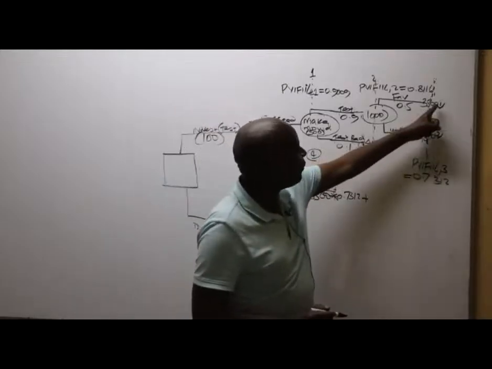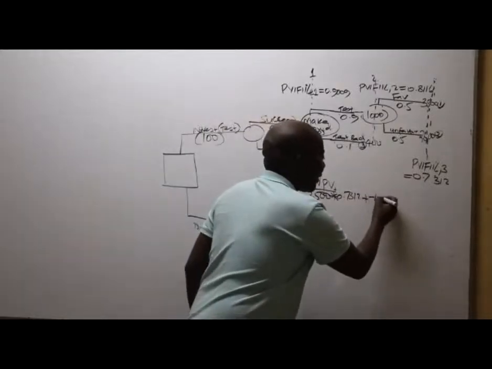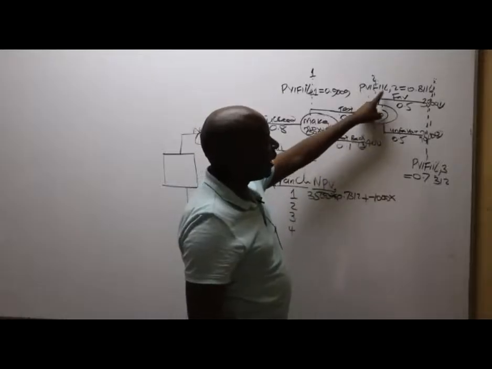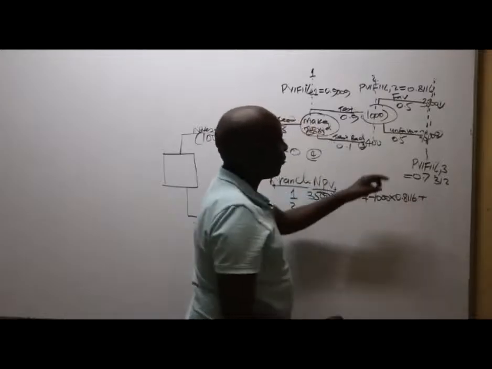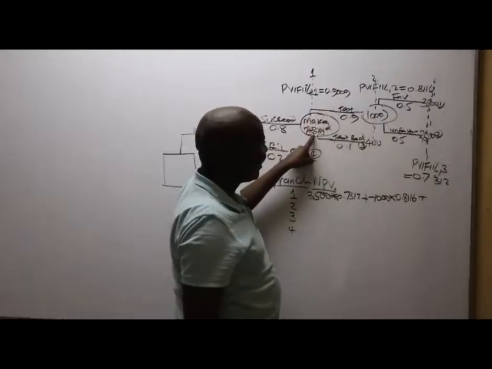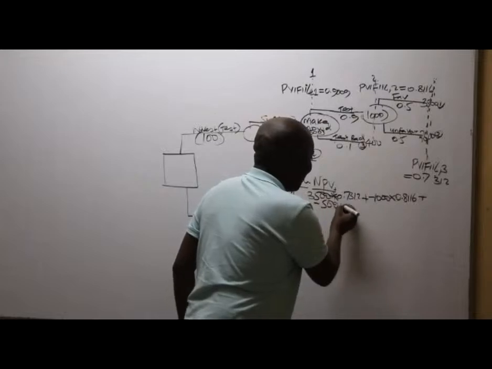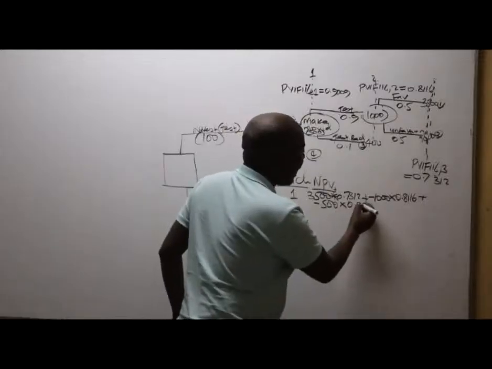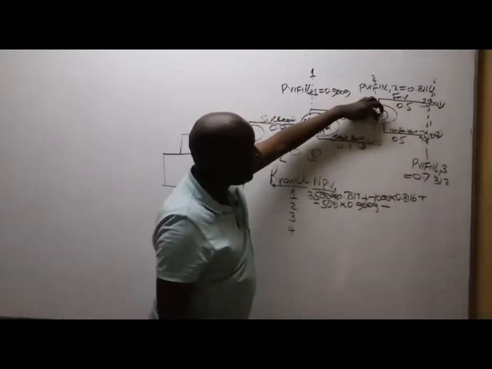Plus my Subaru driving skills, they are taking me to this next cash flow, which is minus 1,000. So minus 1,000 times what? This was coming to us at the end of year 2, which is 0.8116. Plus my Subaru driving skills, I come here and see a minus 500, discounted at the end of year 1, which is 0.9009.